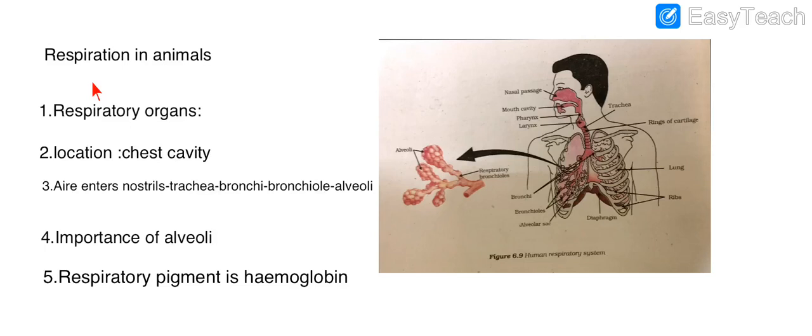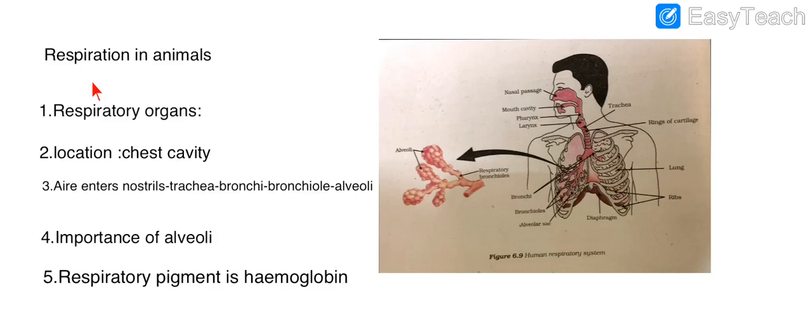Now, during exchange of gases, we need oxygen for respiration. So this oxygen binds with a pigment called hemoglobin. Hemoglobin is known as the respiratory pigment. Where do you find this? It is there in our blood. So once the oxygen binds with it, it becomes red in color and it goes to each and every cell of our body for respiration.